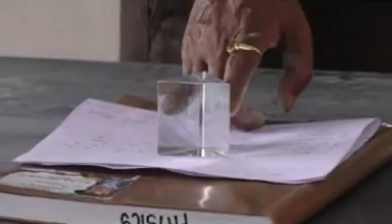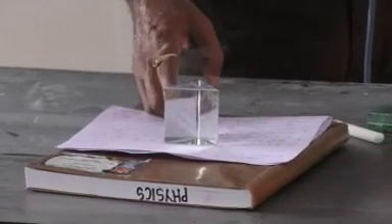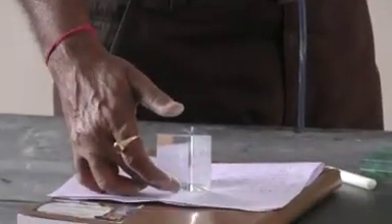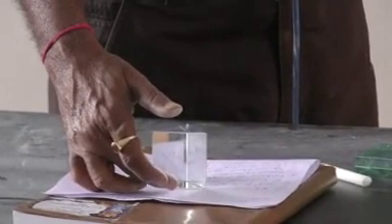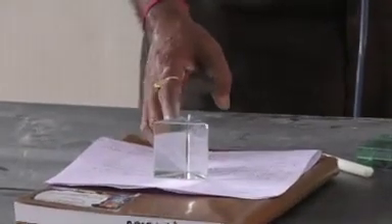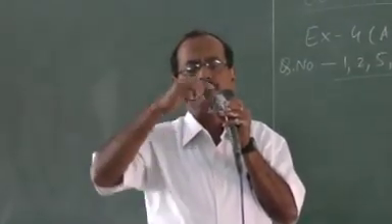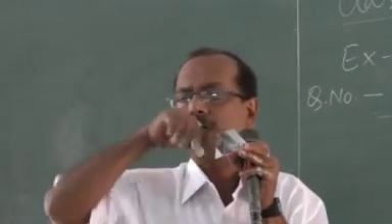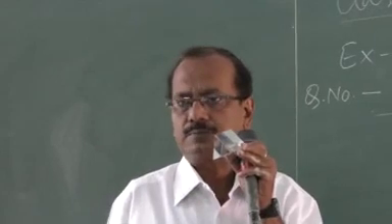These two surfaces are known as refracting surfaces, and this one is the base. And the angle between the refracting surfaces, just see, this is the angle between two refracting surfaces. So this angle is known as the angle of prism.